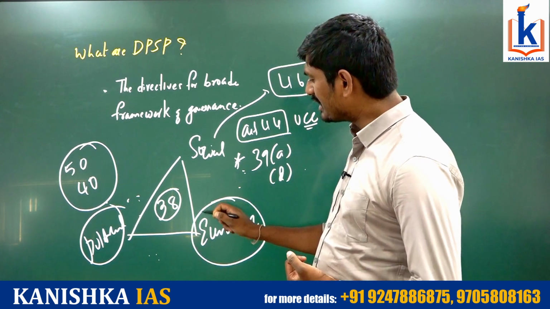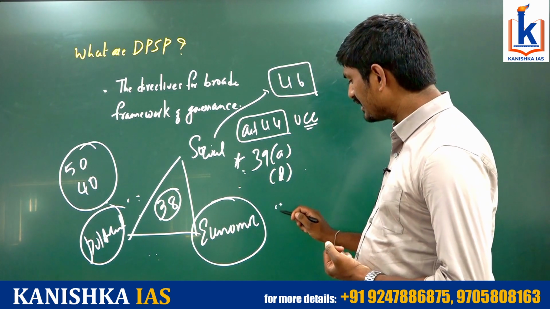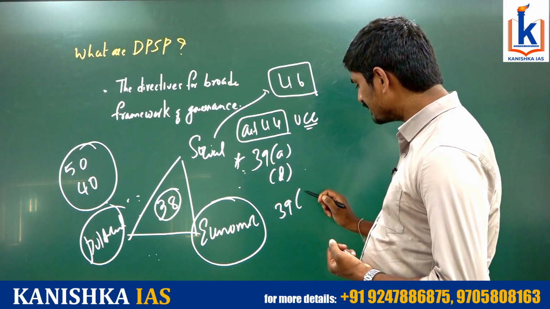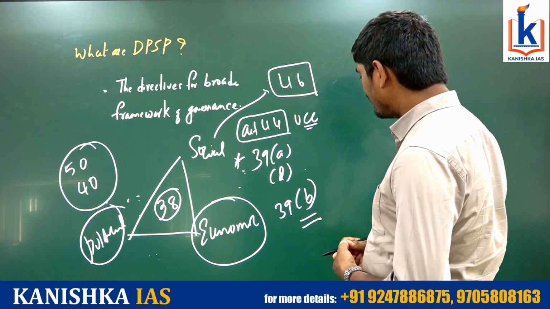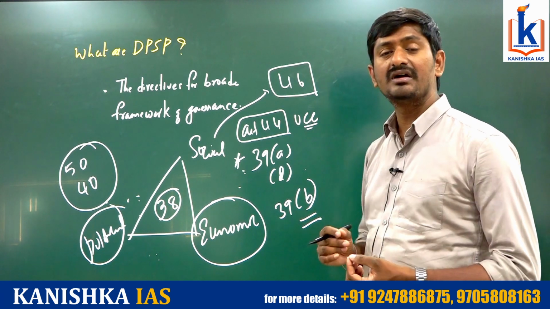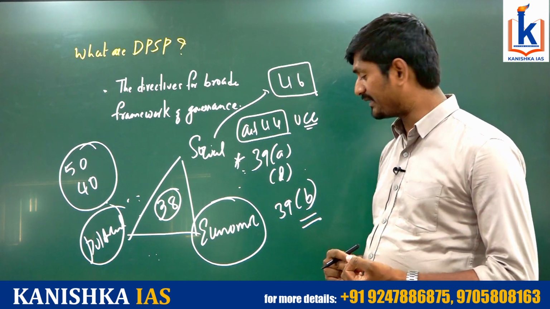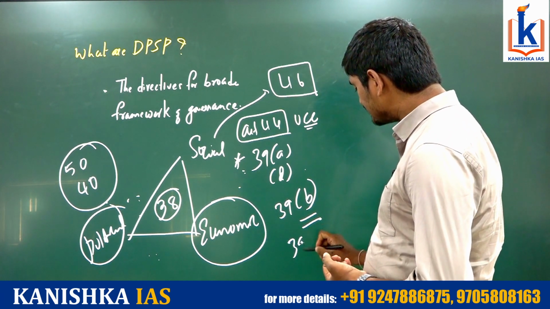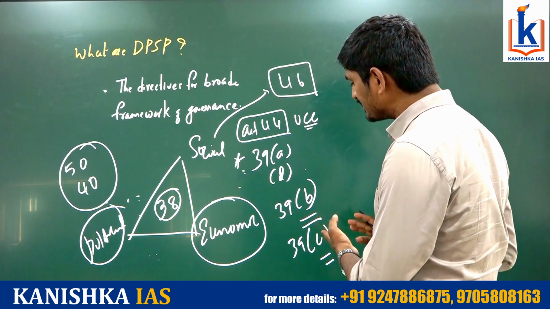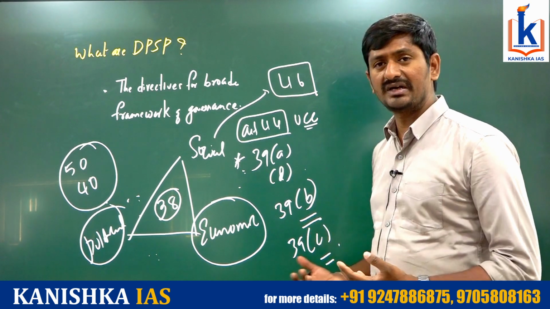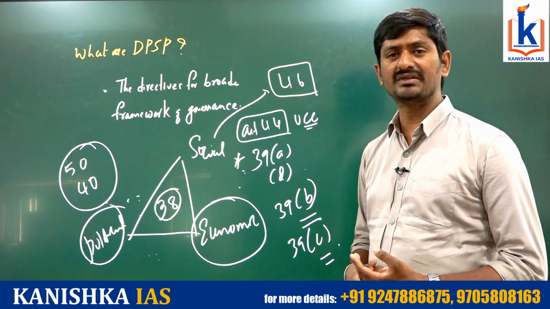Similarly, on the economic dimension, Article 39, Clause B is about placing the natural and material resources in the society to serve the common good of the people. And 39, Clause C, is about deconcentration of wealth. The state shall take measures so that wealth is not concentrated in the hands of a few people in the society.